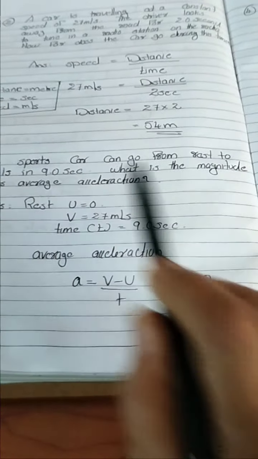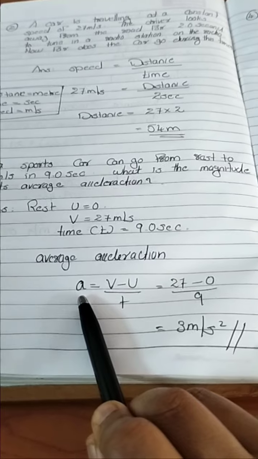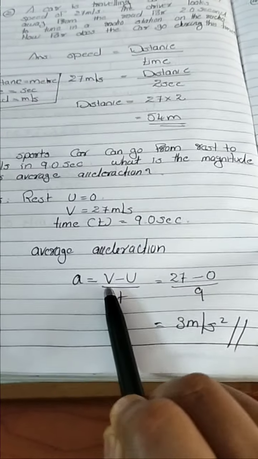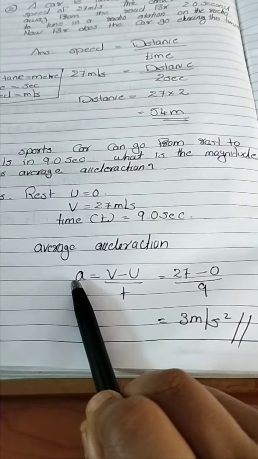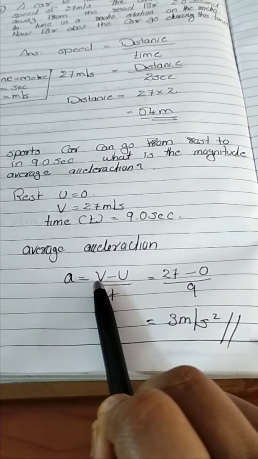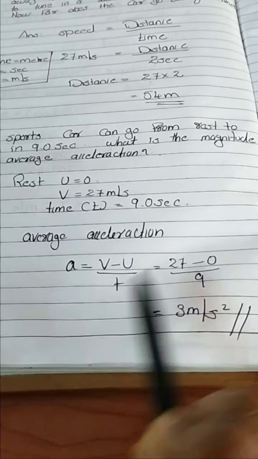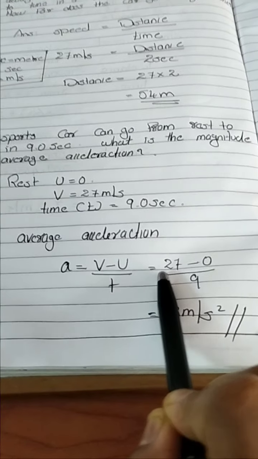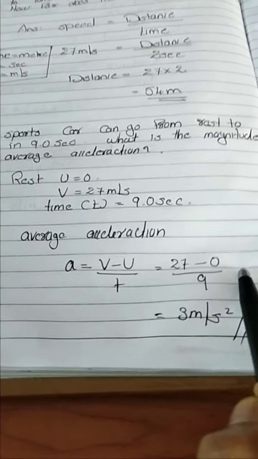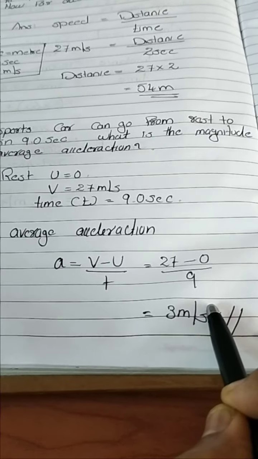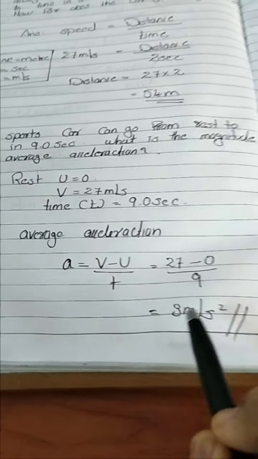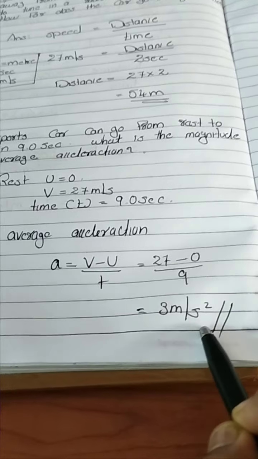Question is to find the average acceleration. The expression of acceleration: a equal to (v minus u) by t. a means acceleration, v means final velocity, u initial velocity, t time. So v is 27, 27 minus u value 0, and time value 9. 27 minus 0 by 9, answer is 3 meter per second square.